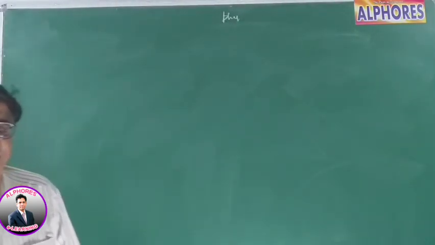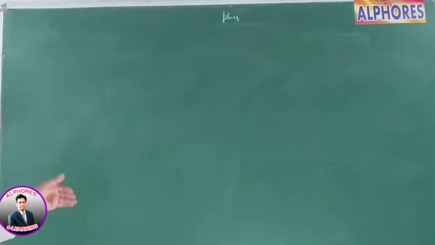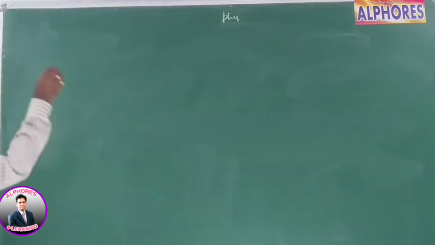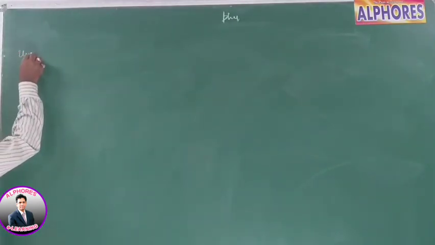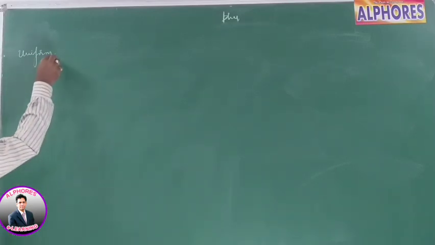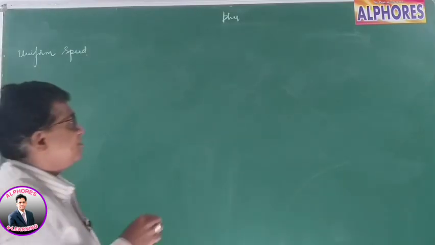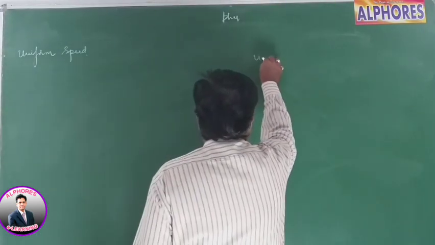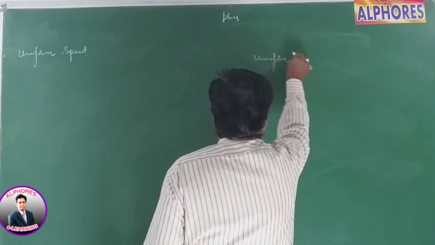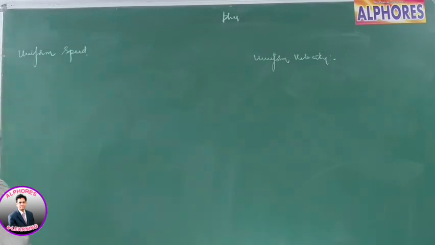To understand the motion of a body, you have to learn various different parameters to understand the complete motion of a body. So now let us study the various types of speeds and various types of velocities. Uniform speed and uniform velocity.